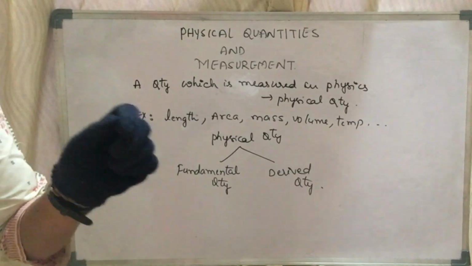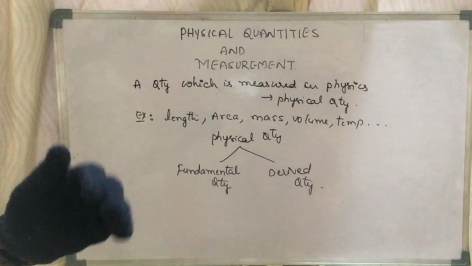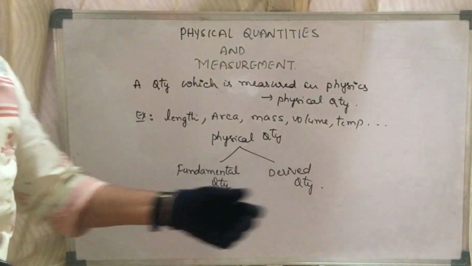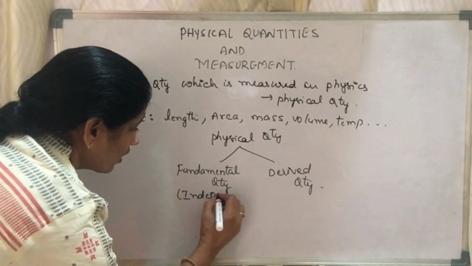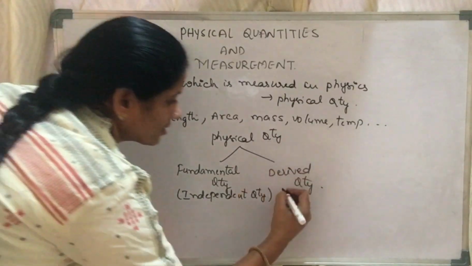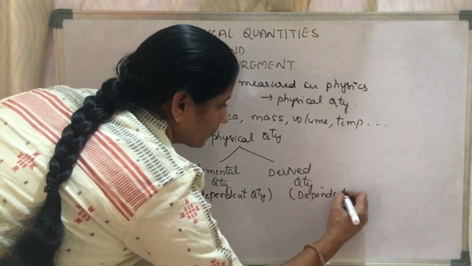To find its value we do not depend upon any other physical quantity. Derived quantity, which is dependent. Fundamental quantity is also called an independent quantity, whereas derived quantity is dependent quantity.